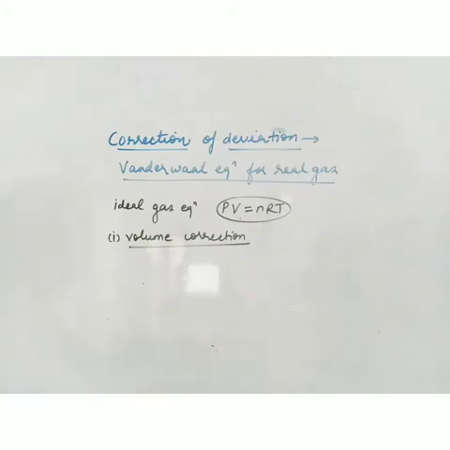Now when the gas molecules are very close, you cannot neglect the volume of the molecules. Or we can say that the volume occupied by the molecules cannot be neglected in comparison to the total volume of the gas. Suppose this is the container. The molecules are not free to move in the entire volume V, but are restricted to a particular area only. So what is the corrected volume?